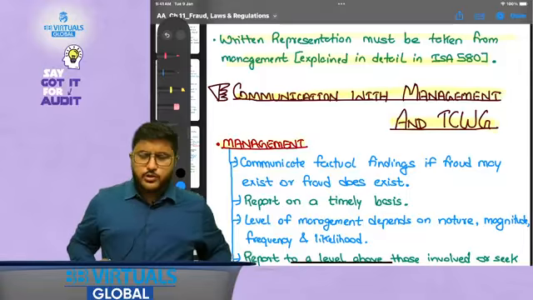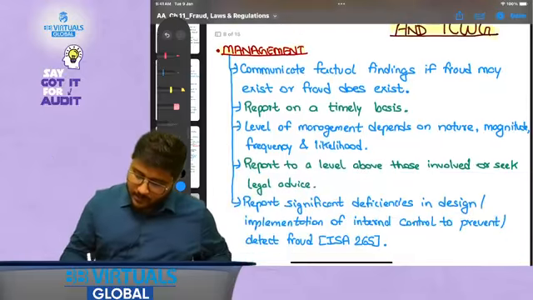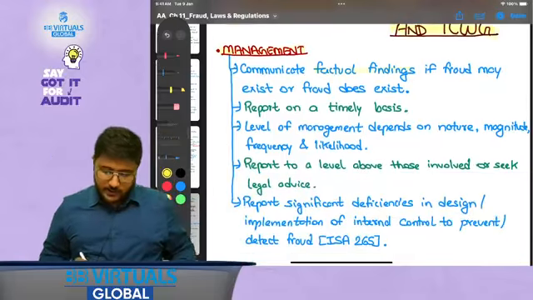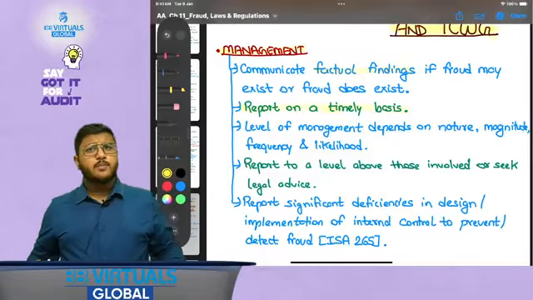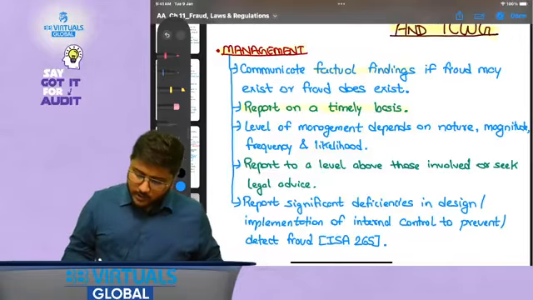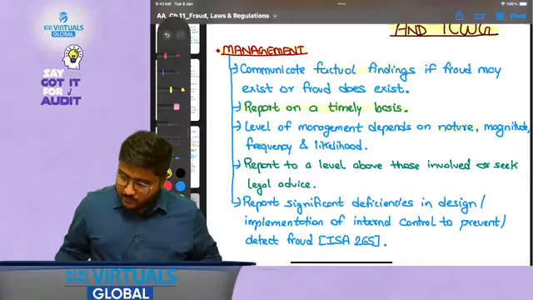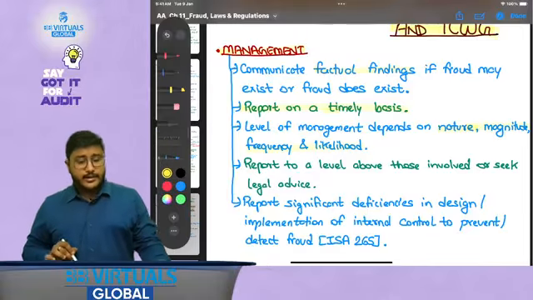So, what do you need to communicate with management? Communicate factual findings, if fraud may exist or fraud does exist. Report on a timely basis. What is timely basis? Depending on the professional judgment of the auditor. The level of management depends on nature, magnitude, frequency and likelihood.